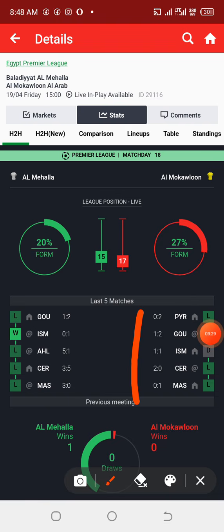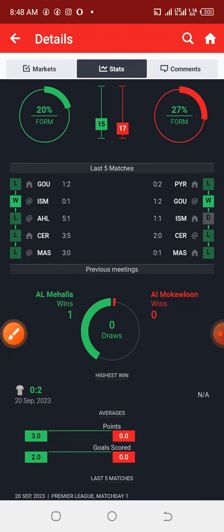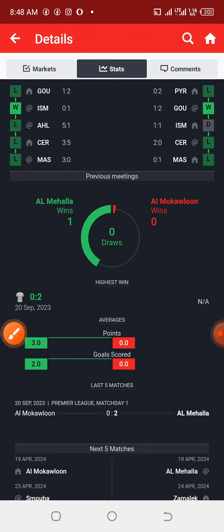Now let us check the last 5 games of the away team. The same thing occurs with the away team, because in their last 5 games they had 80% of their games ending up as over 1.5, and the last one was just 0-1. Now let us look at their last previous meeting.